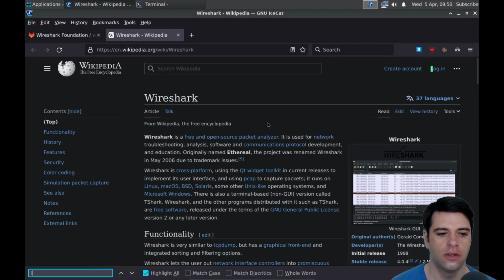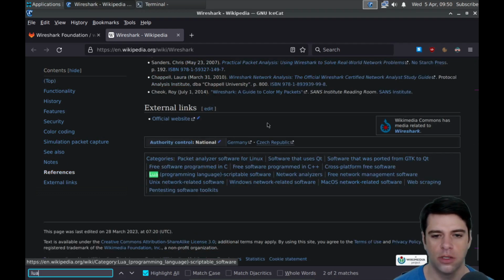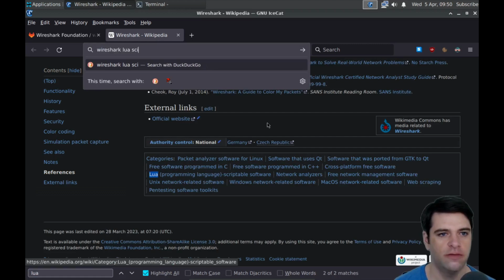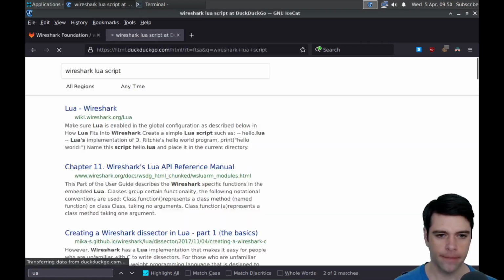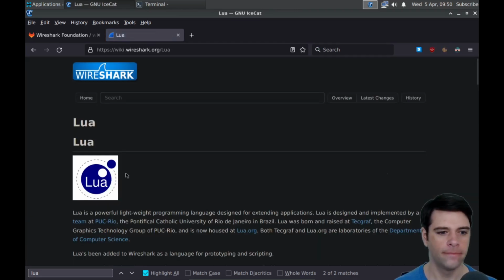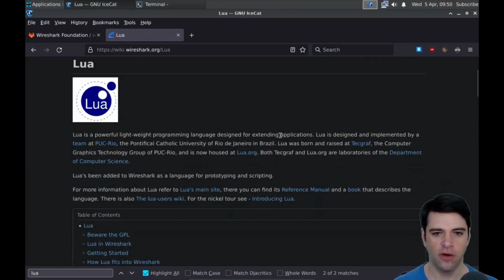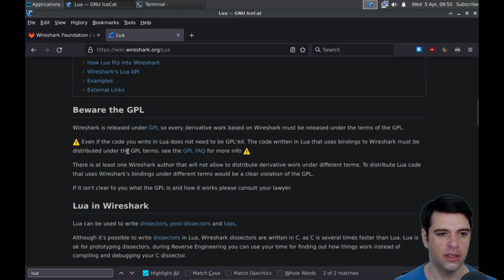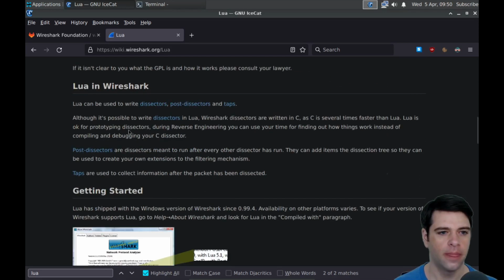Actually, let's see if we can find anything about writing Lua scripts. Wireshark Lua script. Lightweight programming language, for prototyping and scripting. Beware the GPL. All right. Lua can be used to write dissectors, post dissectors, and taps. I don't know what a tap is. Let's find out what a dissector is and what a tap is.